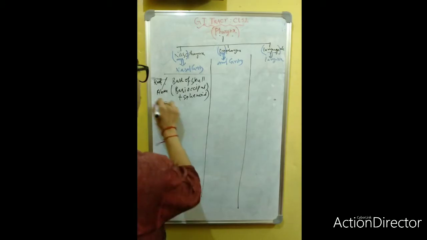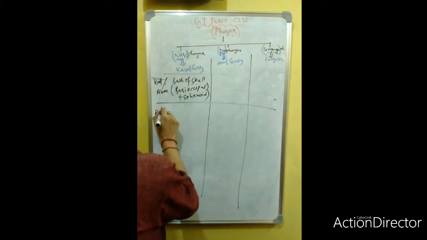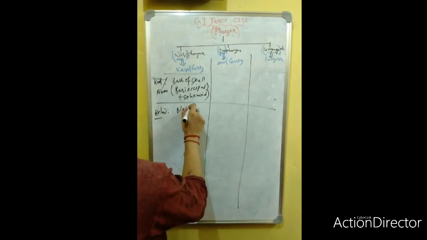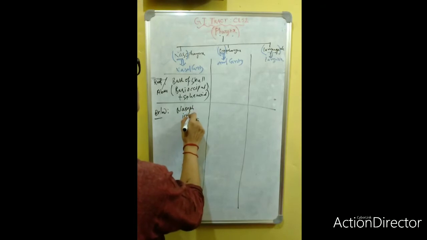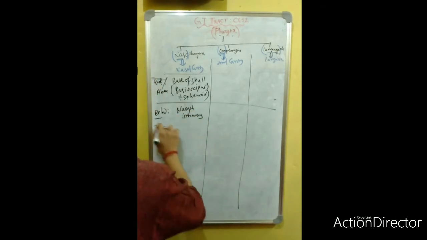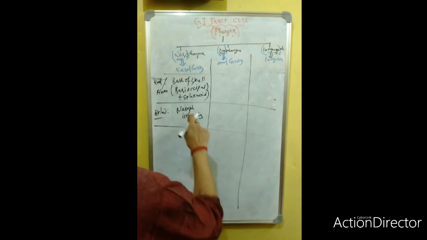Below, it is continuous with the oropharynx. So this is called the nasopharyngeal isthmus. Isthmus means a constricted part. Now, oral cavity, nasopharyngeal isthmus.